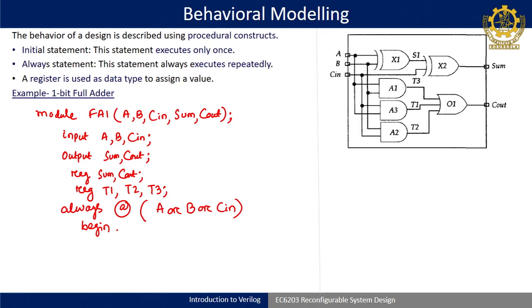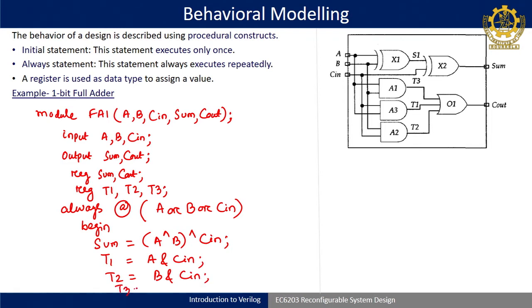Here I can write sum is equal to A XOR B XOR C in, and T1 is a combination of A and C in, T2 is a combination of B and C in.